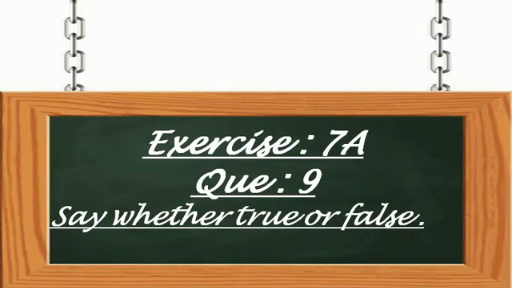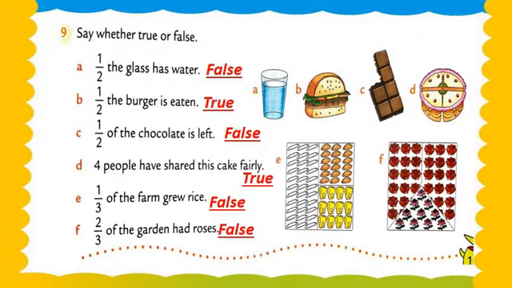Now, my dear students, exercise number 7A, question number 9: say whether true or false. Let's check true or false of exercise number 7A. Here are different types of things, eating things or images. Let's check question number 1: 1/2 of the glass has water. See, 1/2 of the glass has water.